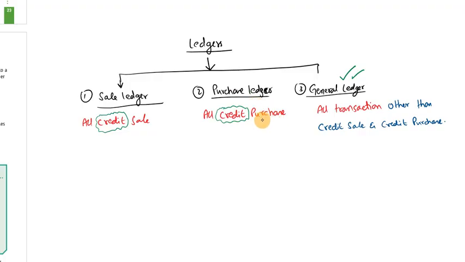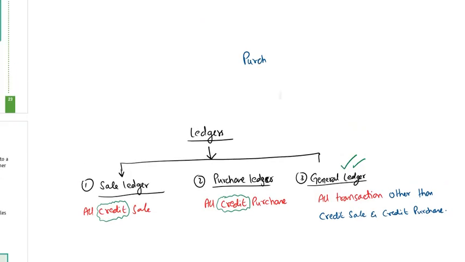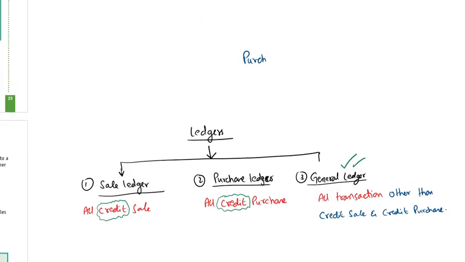What do purchases mean here? Purchases mean, assume for example we have a mobile shop. What's the purpose of a mobile shop? Selling phones. We buy mobiles from a supplier and resell them to the customer.